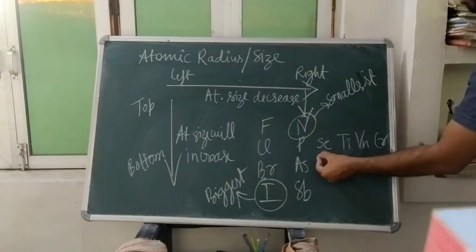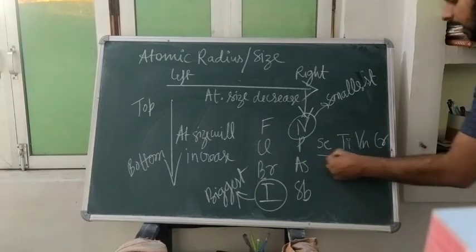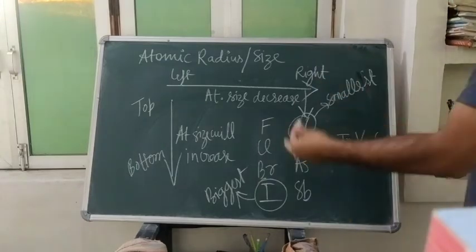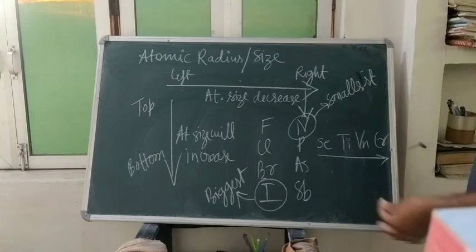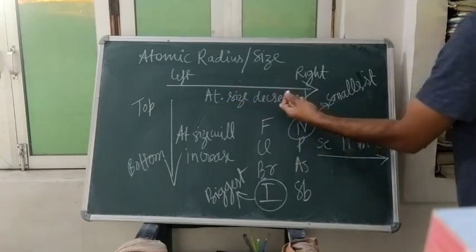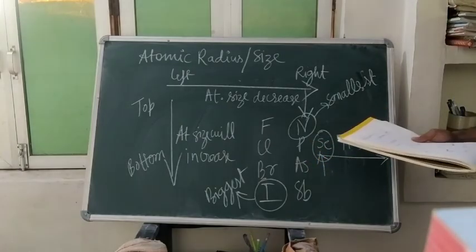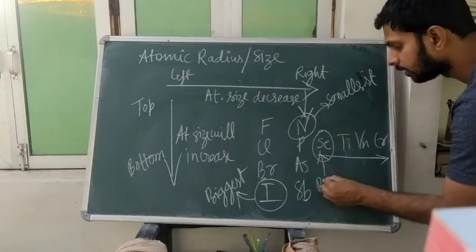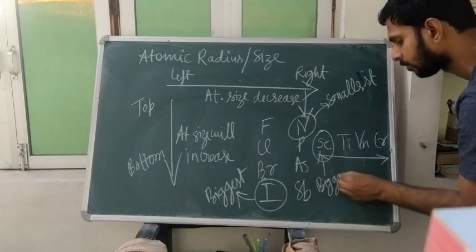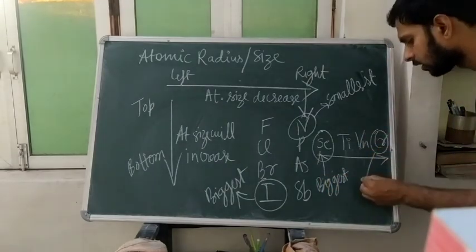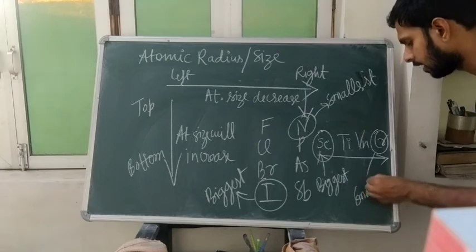But when you go from left to right in the periodic table, atomic size decreases. So this one will be the biggest, and this one will be the smallest among these.